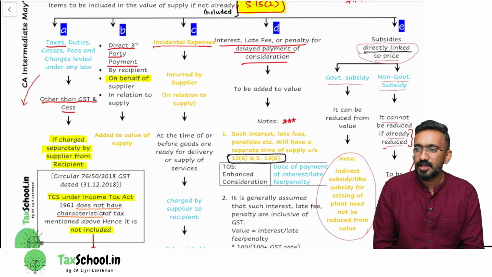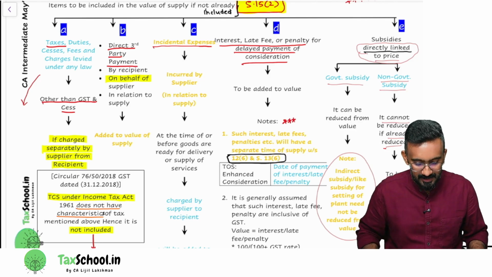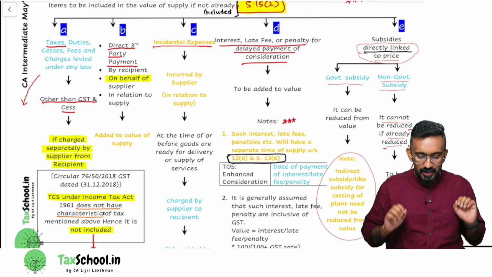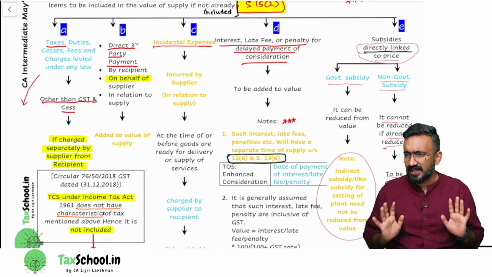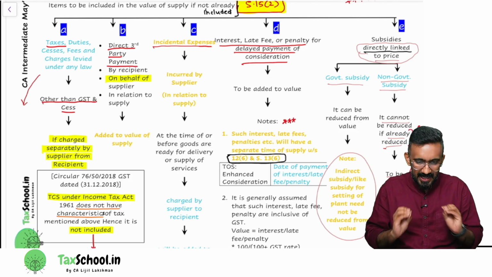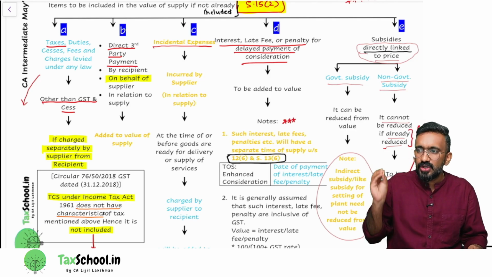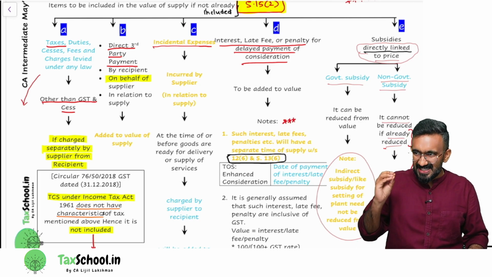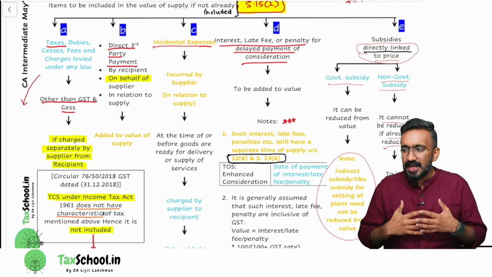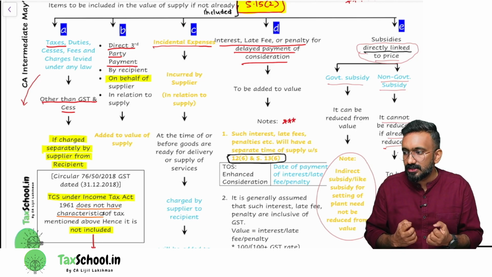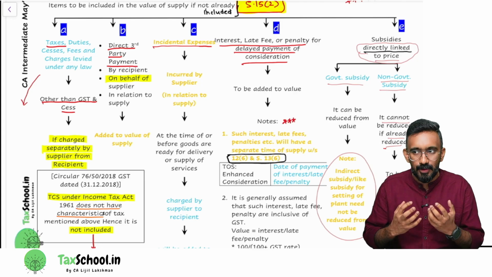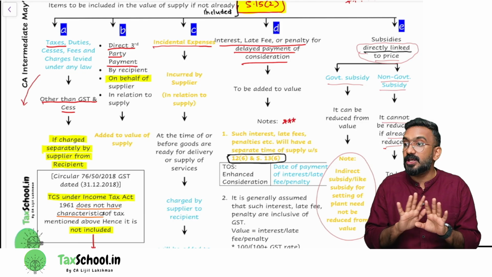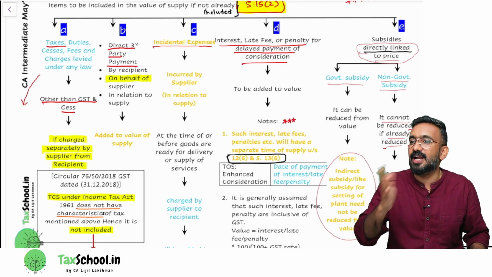All right. So let's look at what this basically means. Let's start discussing this. The overall understanding is very clear and very easy. It says that if the supplier, the seller, collects these amounts from the customer, and the seller is arguing this is not to be included in value, we will have to forcefully add it back to the value.